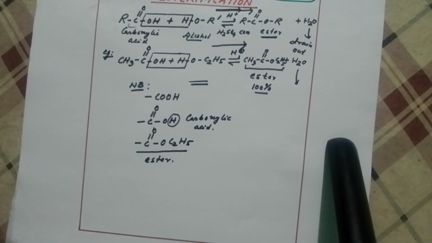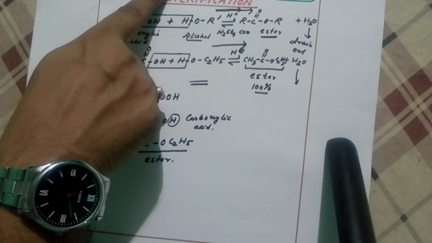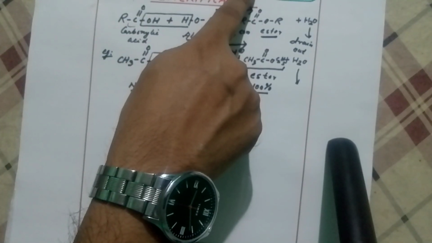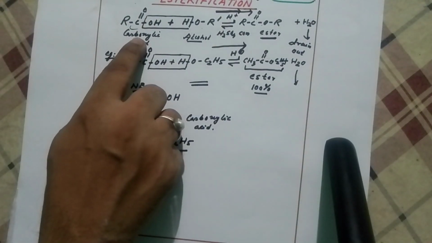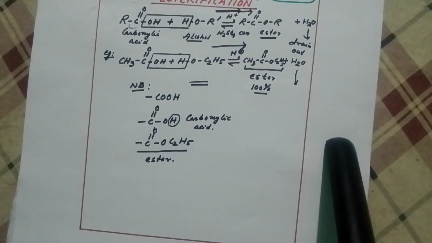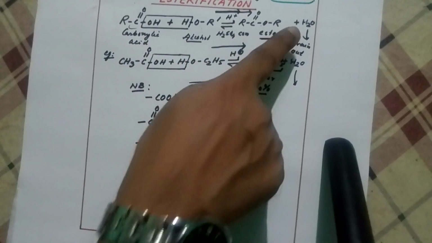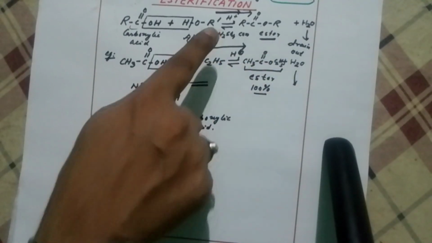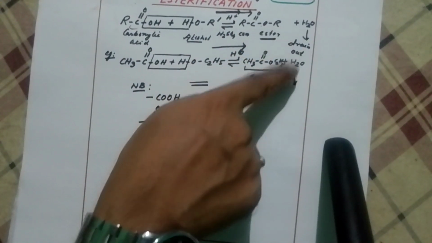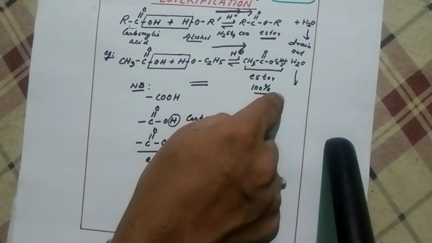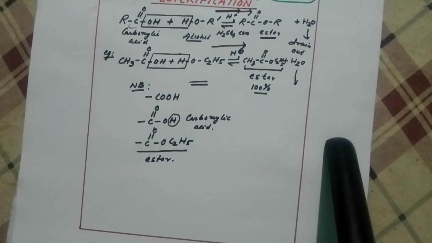This is called esterification. And one more thing you have to remember, that alcohol is a very good nucleophile. Phenol is a weak nucleophile. That's why here the alcohol reacts with carboxylic acid very nicely in the presence of acid. Le Chatelier's principle you apply, you throw out the water from the solution, you will get 100% by continuously drawing out. It's going to continuously have to throw water from the solution, and I'll get 100% of ester.